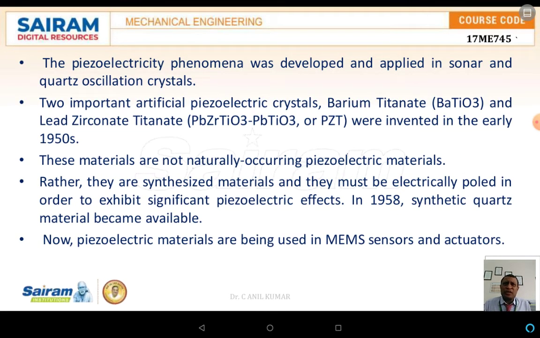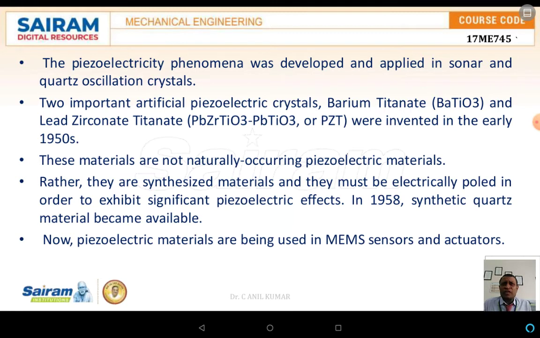Now, the piezoelectric phenomenon was developed and applied in sonar as well as quartz oscillation crystals. There are a number of examples of piezoelectric materials. A very simple example is PZT, which is lead zirconate titanate. Another one is barium titanate. These are two artificial piezoelectric crystals which have wider application.